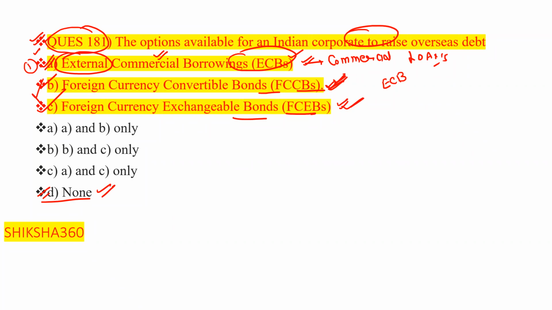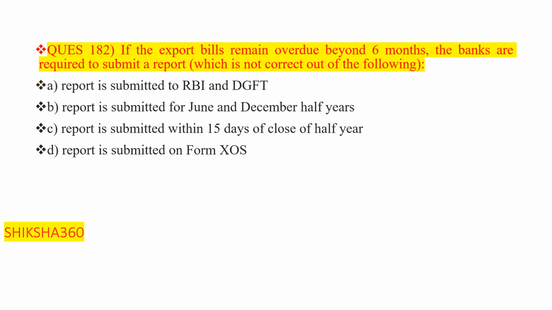External commercial borrowing is the overall category, and under that these are the different ways. Now move to the next question. Question number 182. Very easy question, but they have asked it in a little bit twisted form.